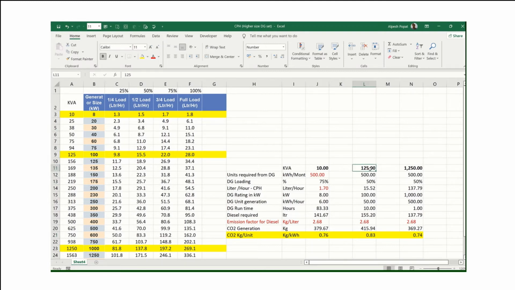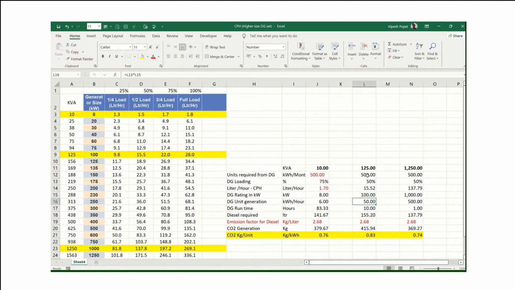Okay, now let us see one more capacity of the DG. In the same way, I am taking 125 kVA and assuming that my 125 kVA machine will run at 50% load, which means at 50% it will consume 15.5 liters for 1 hour of running. So I have taken 15.5 and the DG rating is 125. When you want to convert 125 into kilowatt, you have to multiply by 0.8. Here it is also mentioned that 125 kVA DG is equal to 100 kilowatt. Once my DG runs for 1 hour, how much will it produce? Because it is running at 50% load, 50% of 100 is 50. So when the DG runs for 1 hour, it will produce 50 units.